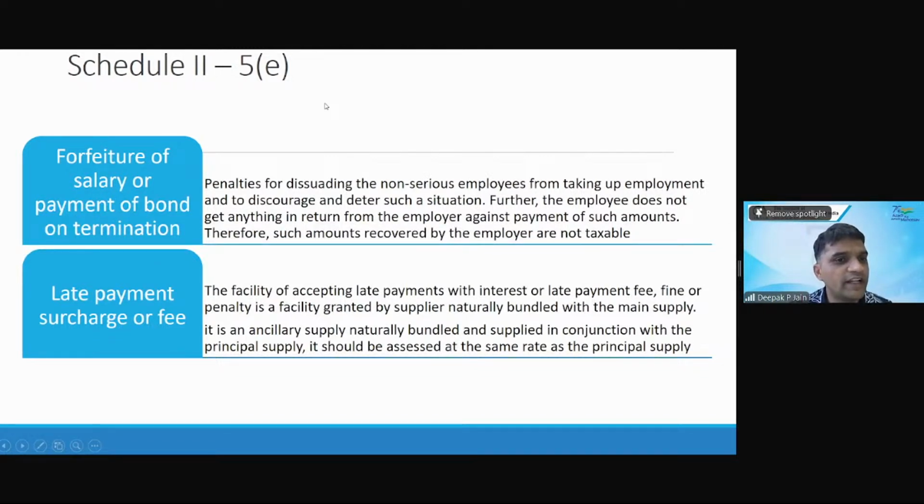Somebody is saying 18 plus 5, somebody is saying only 5, somebody is saying 18.